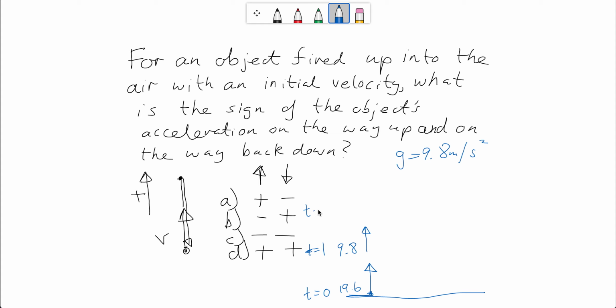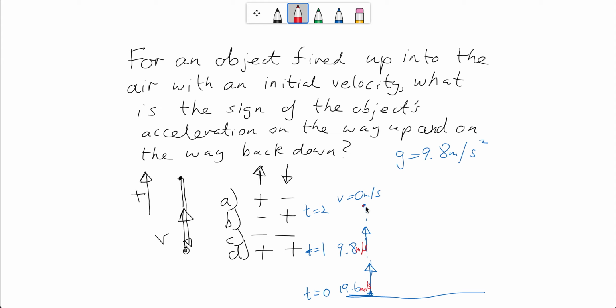At t equals 2 seconds, it will travel up like this, and when it gets to here, the velocity will become 0 meters per second. So it was 19.6 meters per second, a second later 9.8, and a second later it's 9.8 less than that, which is 0. So it stops at the top.